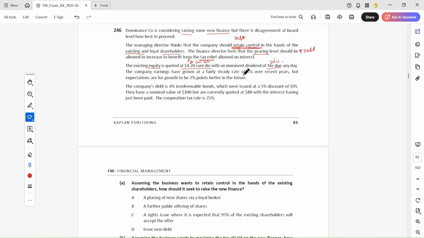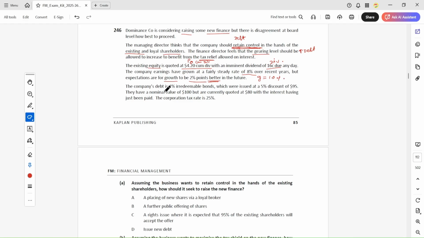In the past, the company growth rate was 8%, but it is expected that growth will be 2% better, which means the growth rate will be 10% for the future. Because 8% is already in the past, but from now on 2% will be better. So it will be 10%.